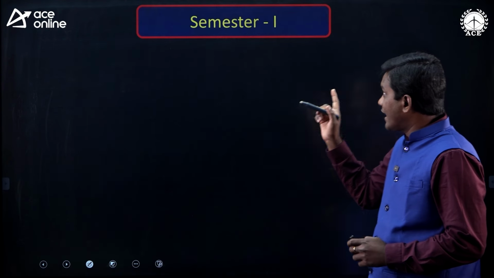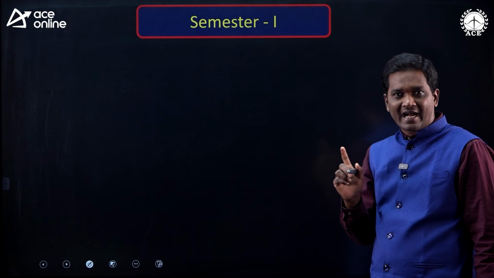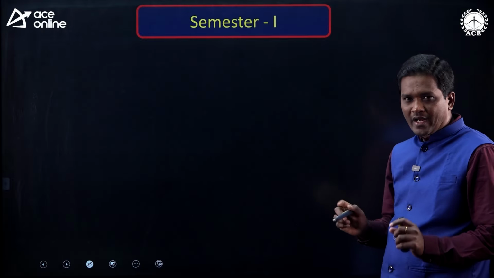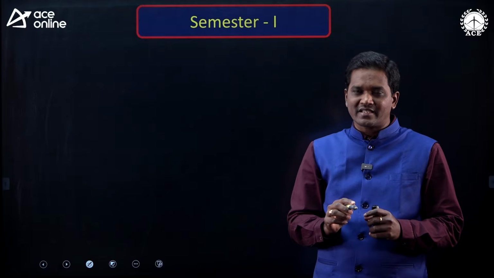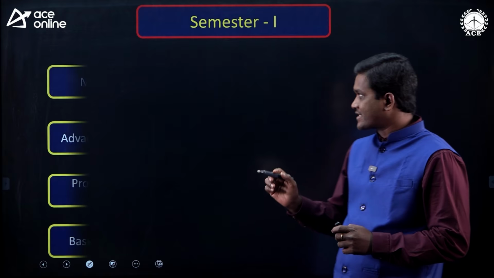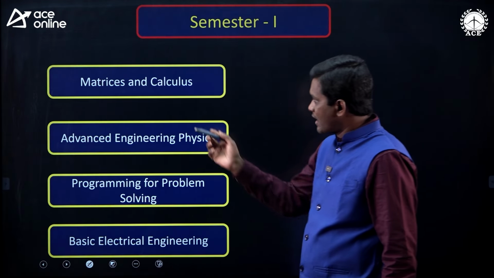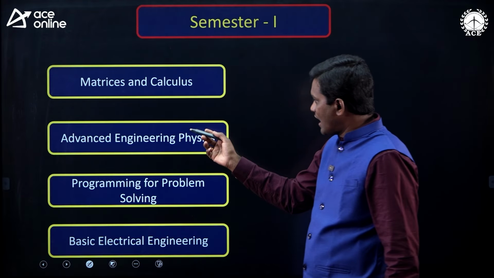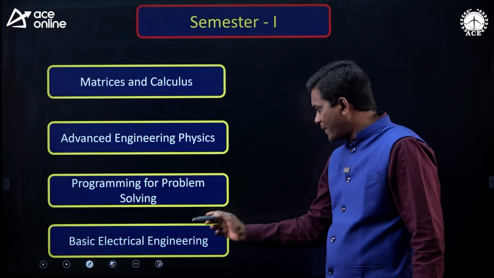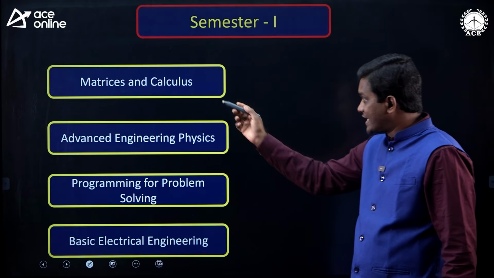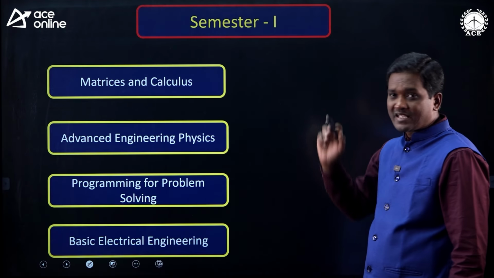Now, let us see semester wise academics, okay. Semester 1. Most of the universities are having these subjects in the semester 1. What are the subjects? Matrices and calculus, advanced engineering physics, programming for problem solving, basic electrical engineering. So, these are the subjects in your semester 1.